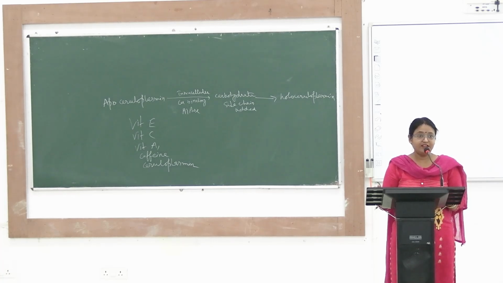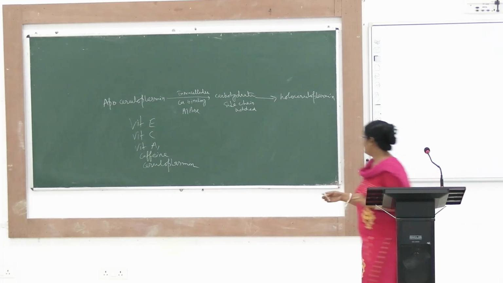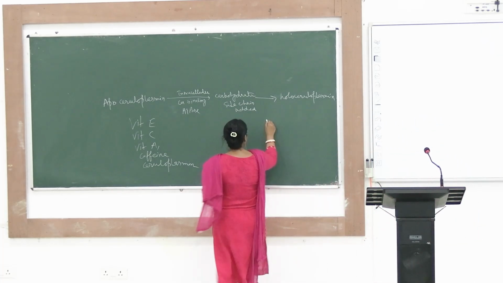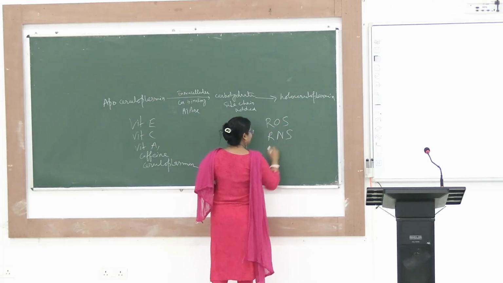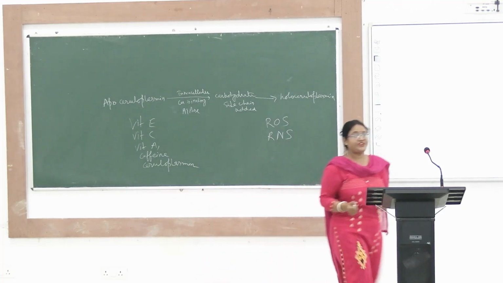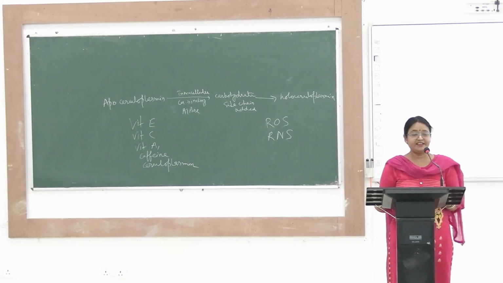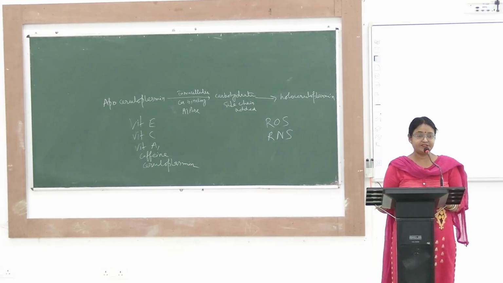So these are the antioxidants. ROS is reactive oxygen species, RNS is reactive nitrogen species.